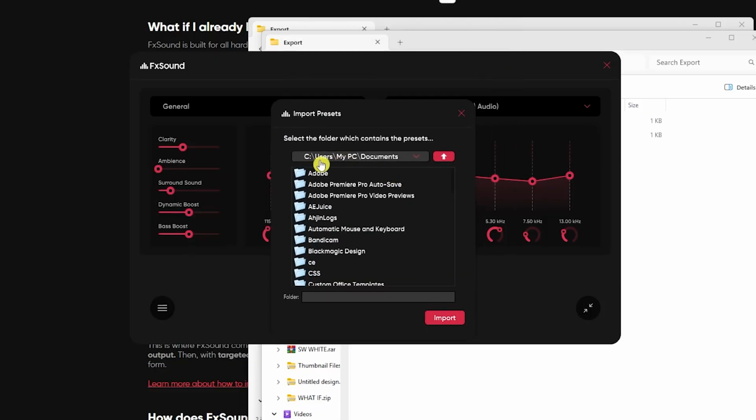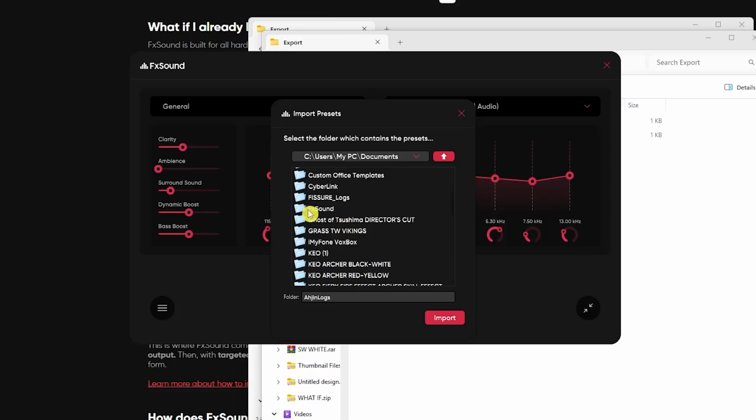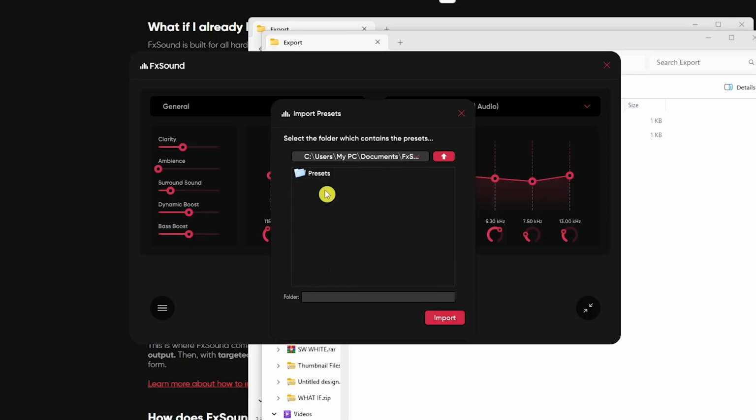And now this is where you would want to locate your preset file. That is why I said that it is important that you know where it's located. So in my case, it is right here, FxSound, and then presets and my exported preset right here. So you just need to select the folder, not the preset file itself. So now that we are here inside a folder, click on import.